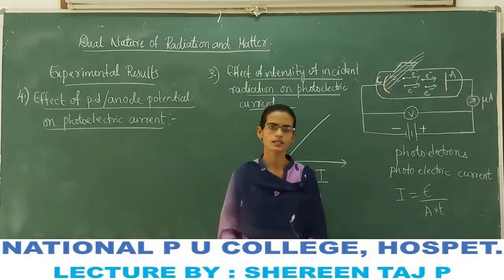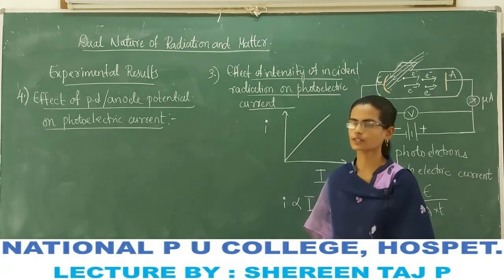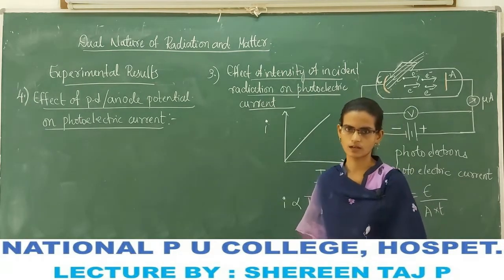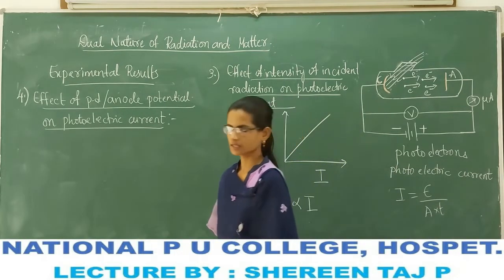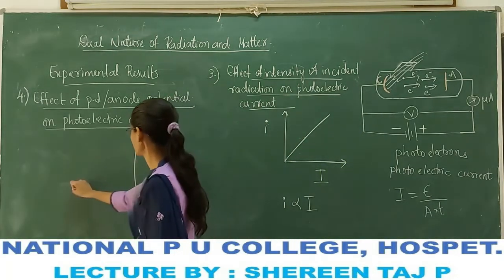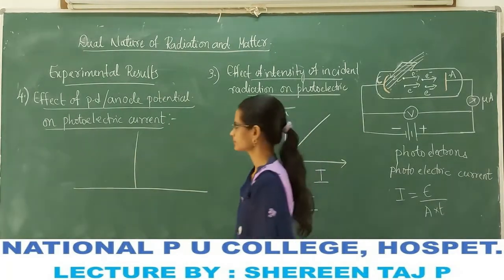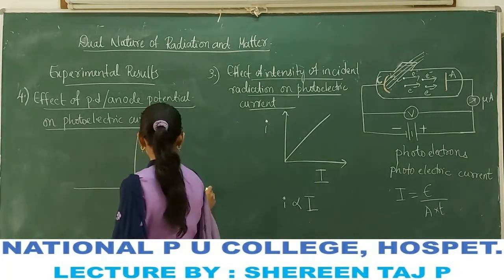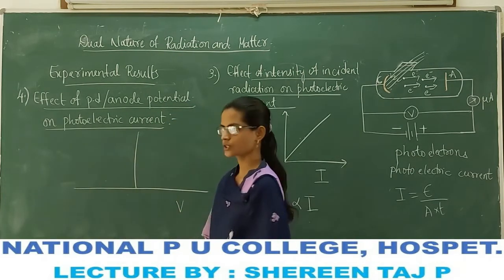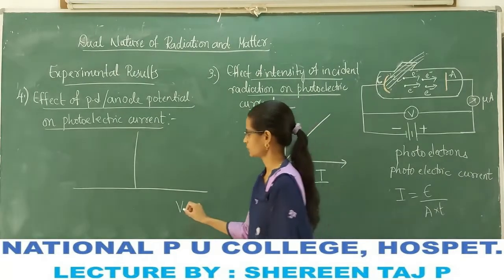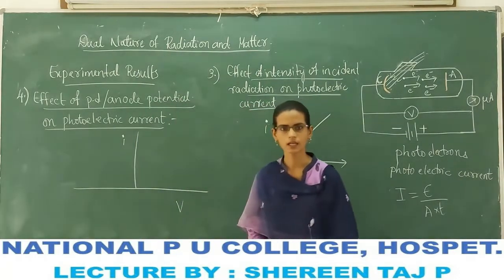So let us see how the photoelectric current is going to change with respect to this anode potential. Let us understand it both experimentally and graphically. Let us represent it graphically. Taking V as the anode potential and small i as the current.